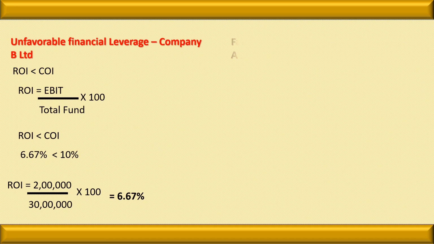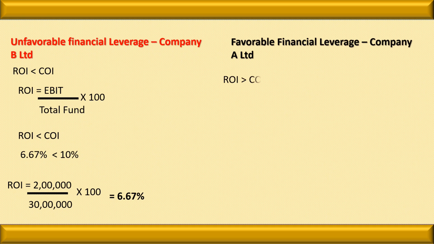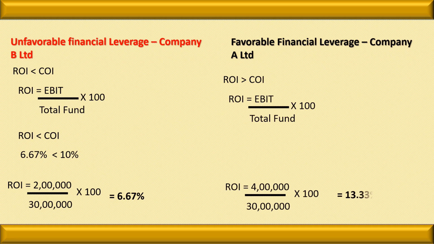In the case of favorable financial leverage, ROI is greater than COI. Here the value of the ROI is 13.3%. So here the ROI is greater than COI. So in the case of favorable financial leverage, it is always advisable to raise the money by the issue of debentures, and in the case of unfavorable financial leverage, maximum money should be raised by the issue of equity. Here debentures, here equity.